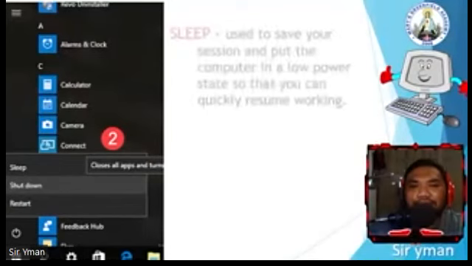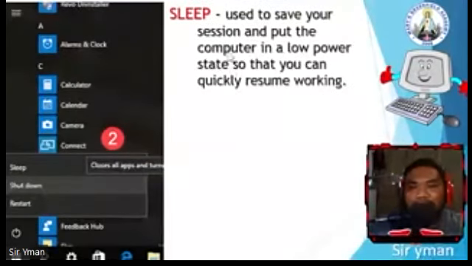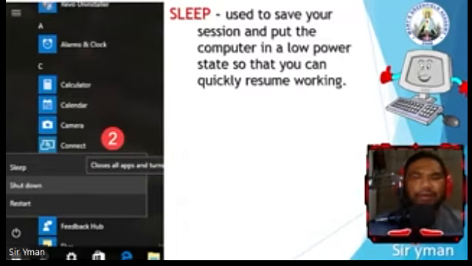Okay? So the sleep, this is used to save your session and put the computer in a low power state that you can quickly resume working. So let's say you're working on something, you have a project or a document that you're working with. And then suddenly, you just want to have a break. So snacks, makapag-snacks nga muna. Okay? So you're going to step away from your computer for a while. So let's say for a 30 minutes or 15 minutes break. So you're just going to have snacks or maybe a coffee break, a soft drinks break.